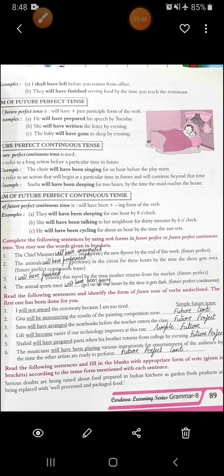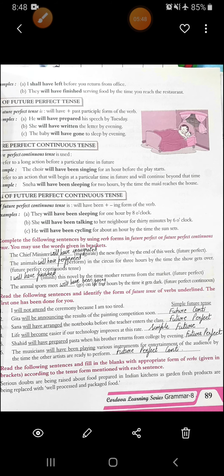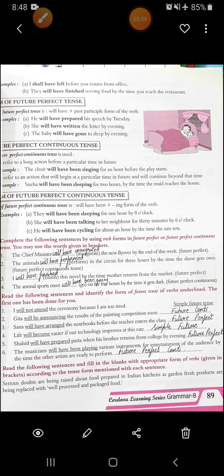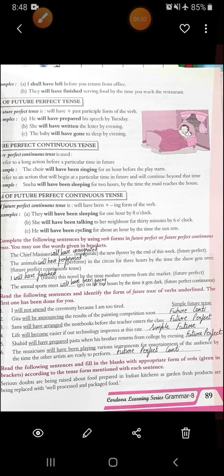Again, this is simple future. Fifth, Shahid will have prepared pasta when his brother returns from college by evening. This is future perfect. Sixth, the musicians will have been playing various instruments for entertainment of the audience by the time the other artists are ready to perform. This is future perfect continuous.